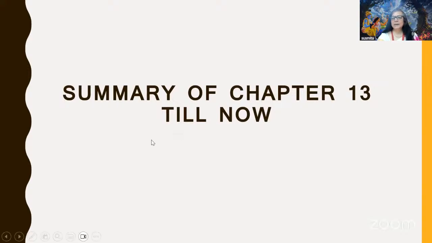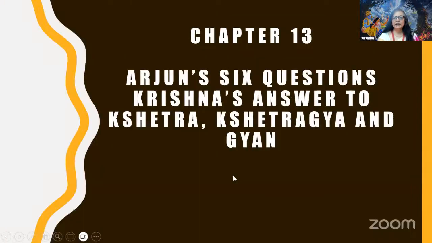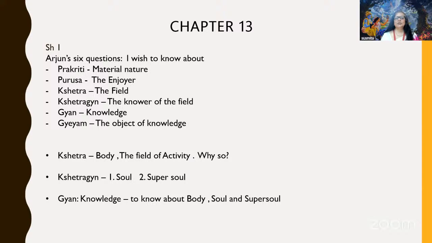So, a summary of chapter 13 till now, what we have done. The chapter starts with Arjun's 6 questions, and let us see what the 6 questions are. Arjun asks Krishna, what is Prakriti? Prakriti is material nature. What is Purusha? The enjoyer.